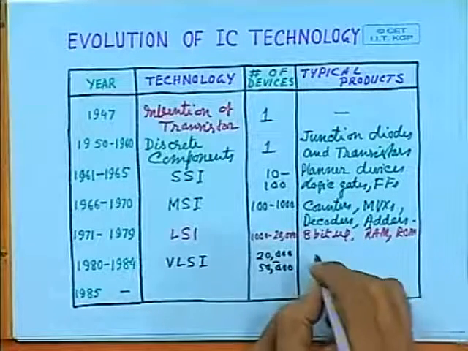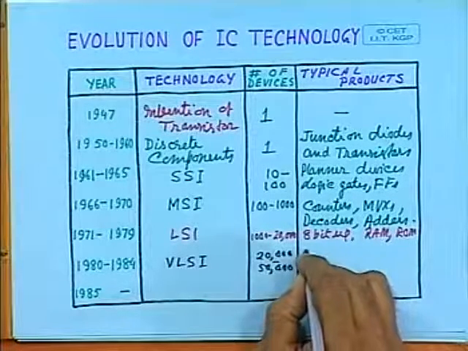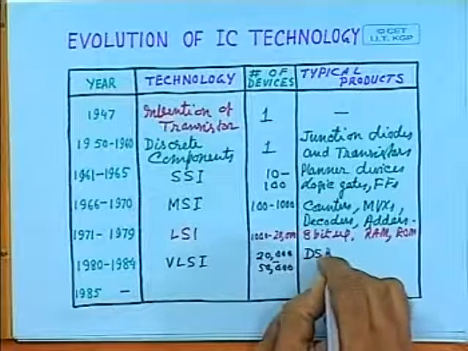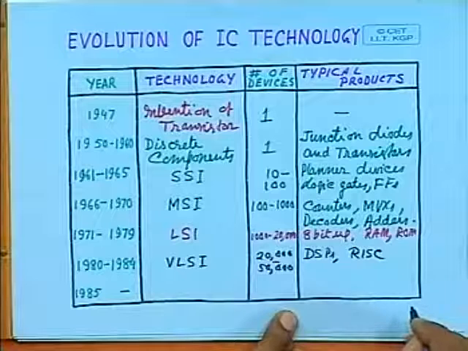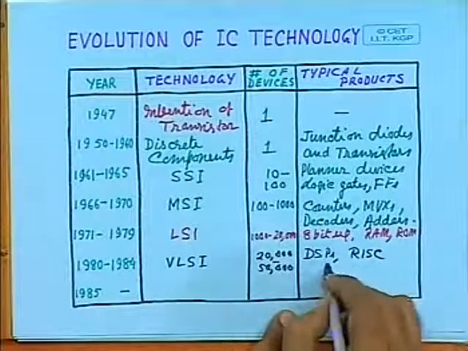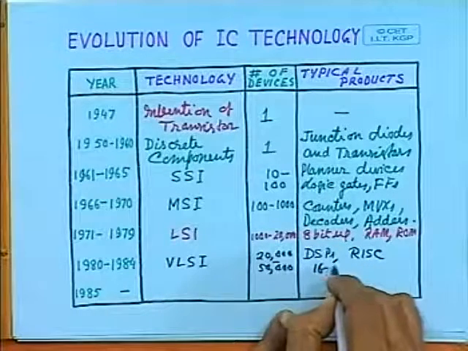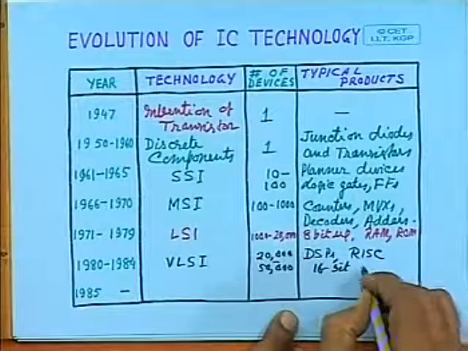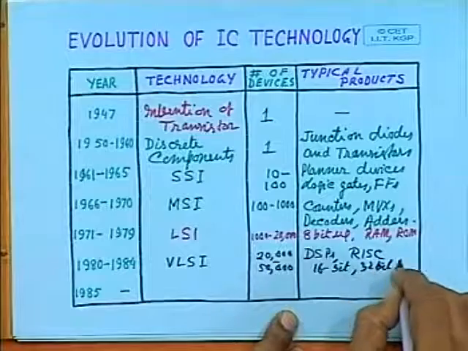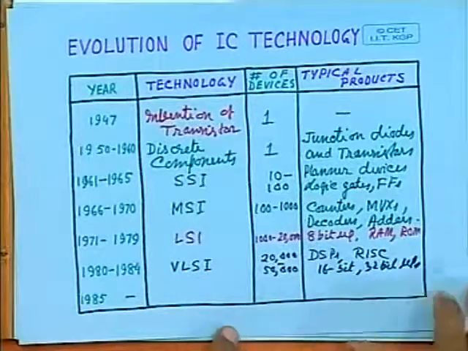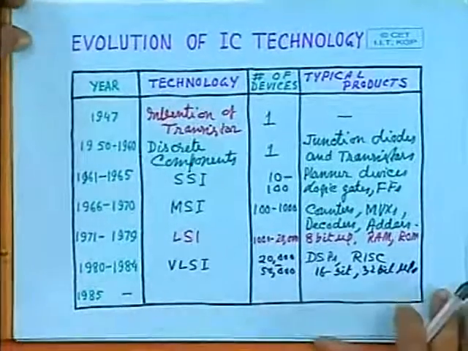And typical devices manufactured in those days were digital signal processing ICs, RISC processors, then 16-bit and 32-bit microprocessors. These were the typical products of the VLSI era.